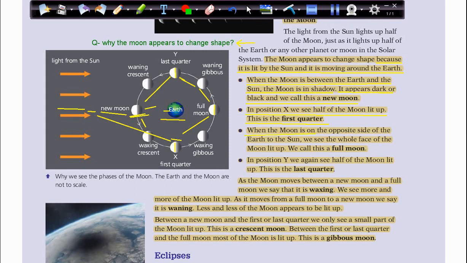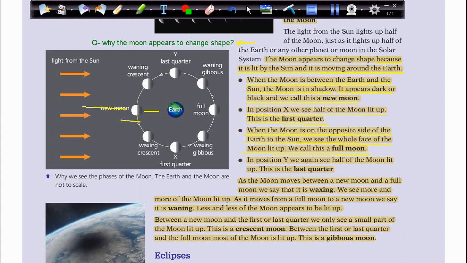When the moon is on the opposite side of the earth to the sun, we see the whole face of the moon lit up. We call this full moon. So here in a new moon phase, we only see the dark side, or we don't see it at all because the light from the sun is blocked by the moon.